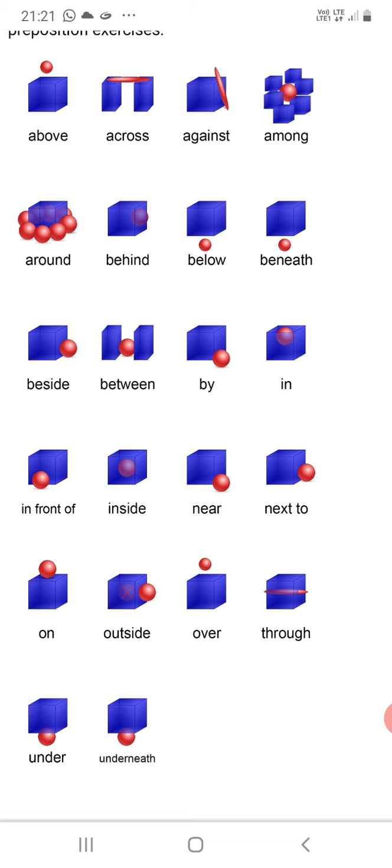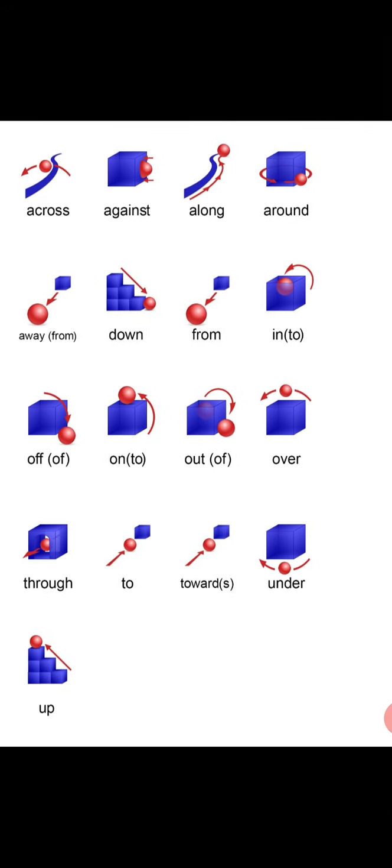through, in between, and it is coming in between the box, through the box. Under, then underneath. These are denoting the position of the preposition. So you can see some more examples. It will denote the movement or direction also.